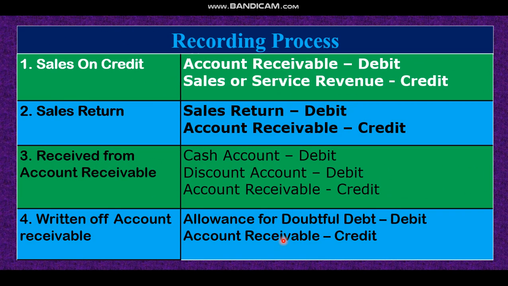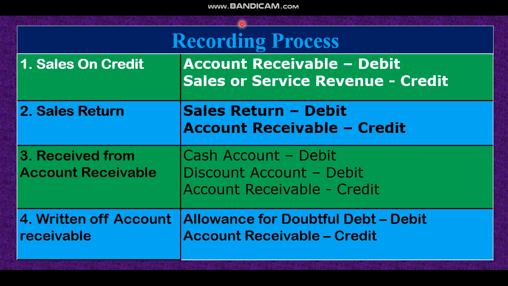Dear student, you know that recording process means journal. So how will we record sales on credit? If we sold goods on credit, account receivable debit, sales or service revenue credit, that is the recording process of sales on credit. Then if there is any sales return, I sold goods but the customer may not like it, he may return it. So in the journal, sales return debit, account receivable credit.